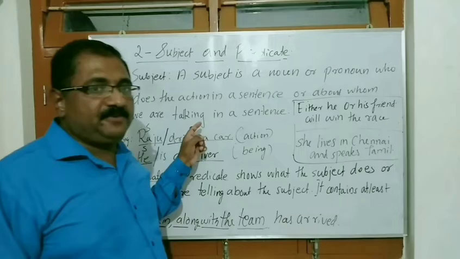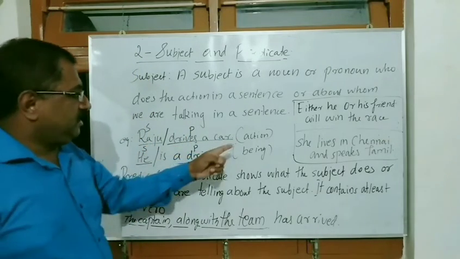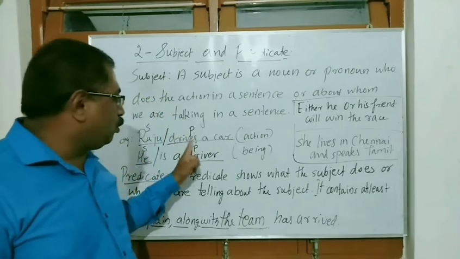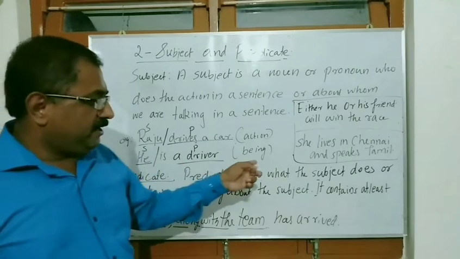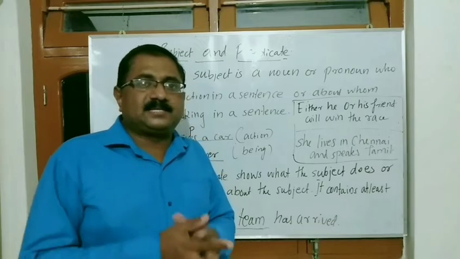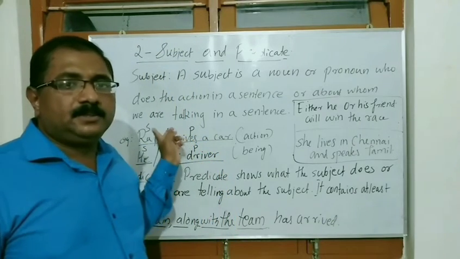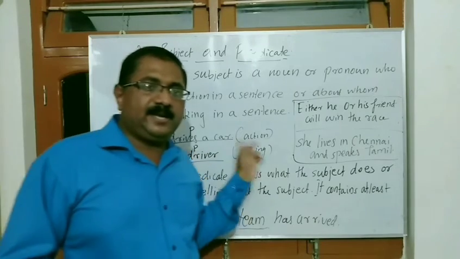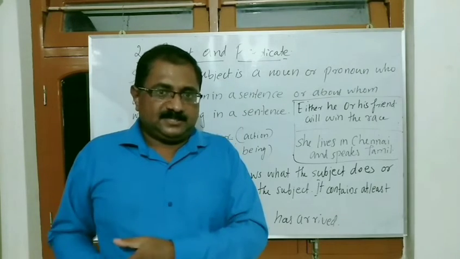So from the example we can understand that one. Raju drives a car. In this sentence we can see only action here. One action. Who drives? Raju drives. And he is a driver. In this sentence we cannot see any action here. Only description is there. It is showing what he is. So it shows a description. So this is about subject.